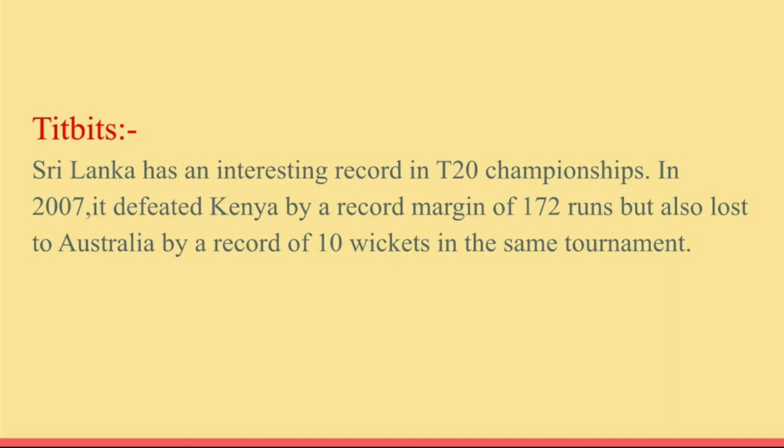Tidbits. Sri Lanka has an interesting record in T20 championships. In 2007, it defeated Kenya by a record margin of 172 runs, but lost to Australia by a record of 10 wickets in the same tournament. Okay, so this is an interesting record.